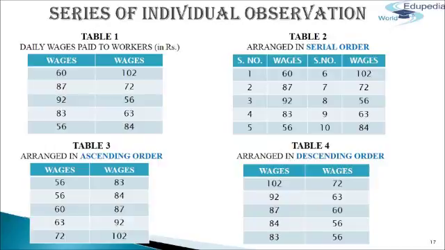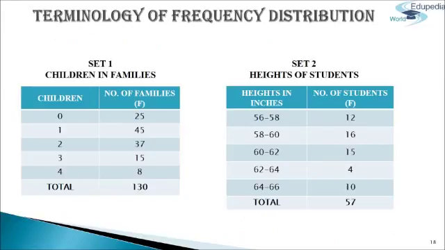Suppose an investigator has obtained the following information from a factory about the payment of daily wages of 10 workers, which is in an unorganized form, that is raw data, as shown in table number 1. In the second table, it is arranged in serial order. In the third table, it is arranged in ascending order. And in the fourth table, it is arranged in descending order. This is how series of individual observation is done.